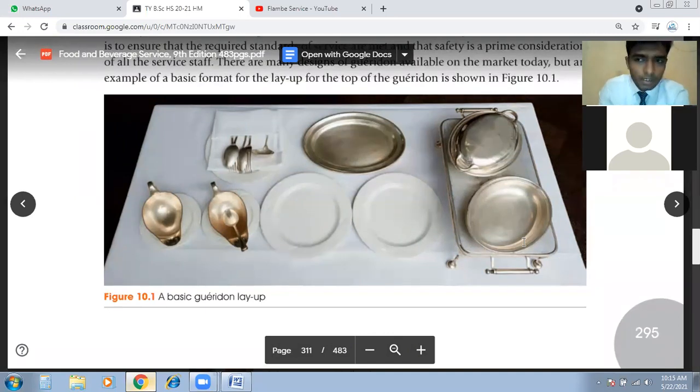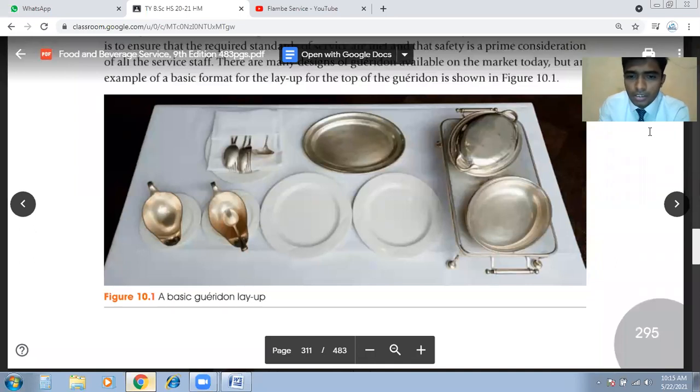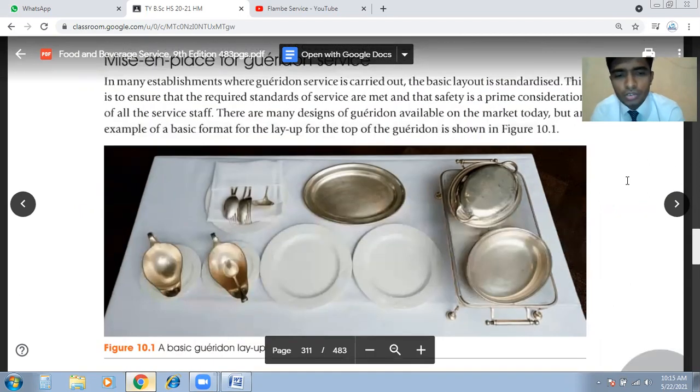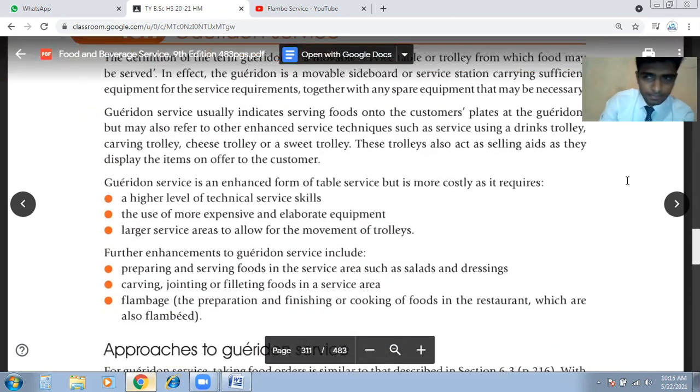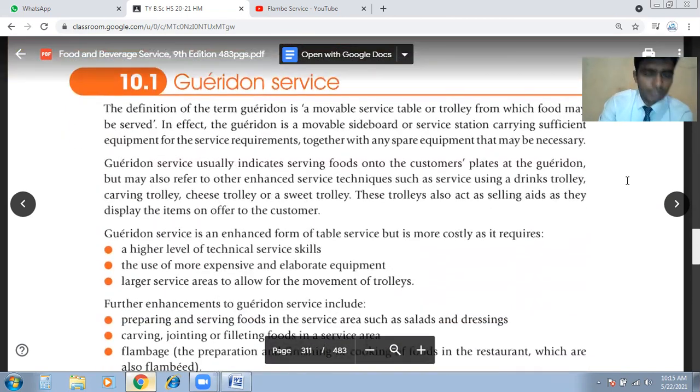So this setup, I think you got disconnected. Okay, no worries. This setup will change according to the dishes we are preparing on the Garrison service. The definition of the term Garrison is a movable service table or trolley from which food may be served.